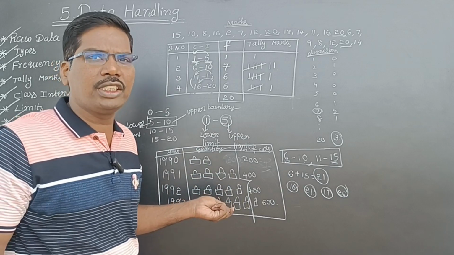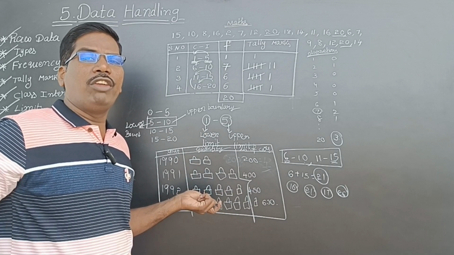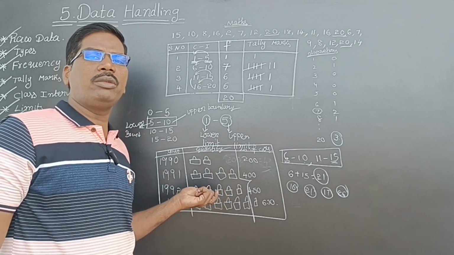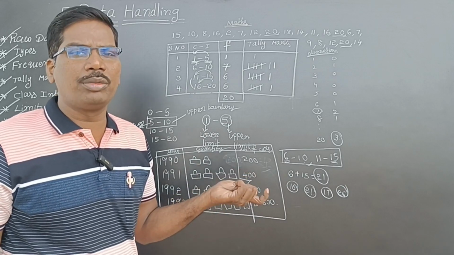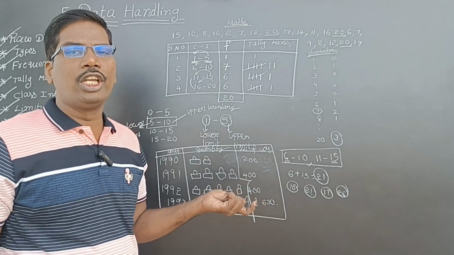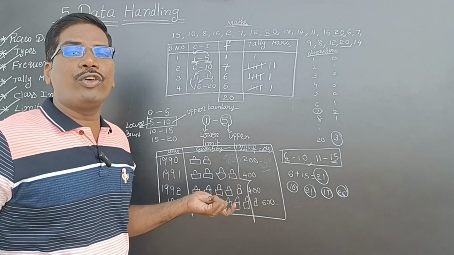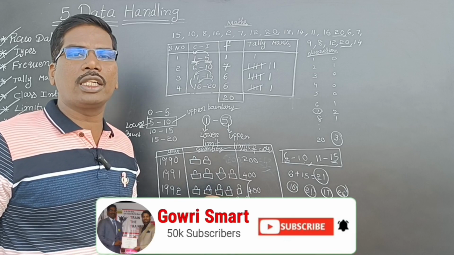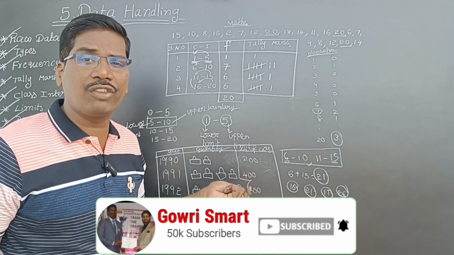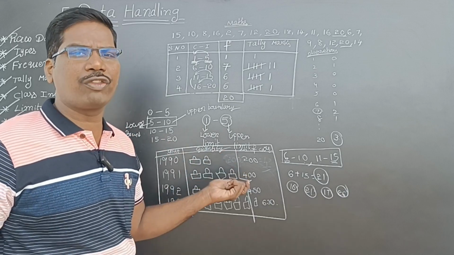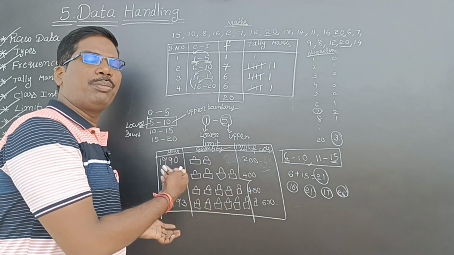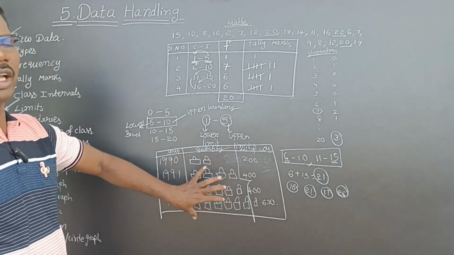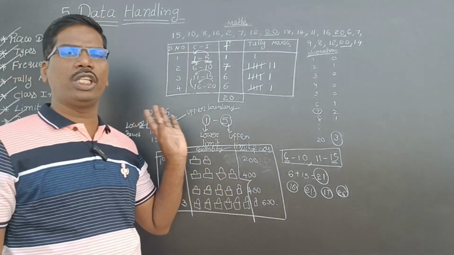If they are manufacturing cycles, they represent cycles. If they are manufacturing biscuits, they represent biscuits. One biscuit is equal to 100 biscuits, or one biscuit is equal to 10 biscuits. If they are representing cell phones, one cell phone is equal to 100 cell phones, or 50 cell phones, or 10 cell phones. Like that, they are representing pictures. So this method was very useful in olden days.